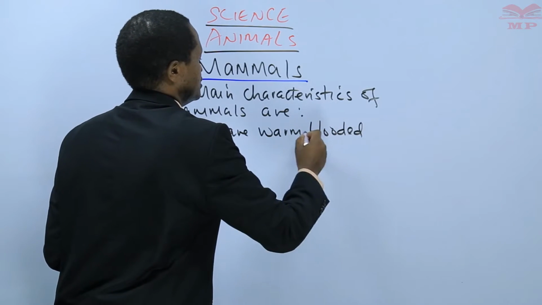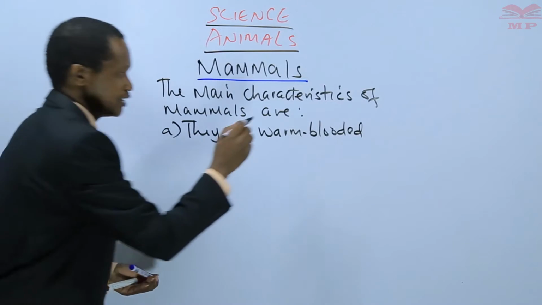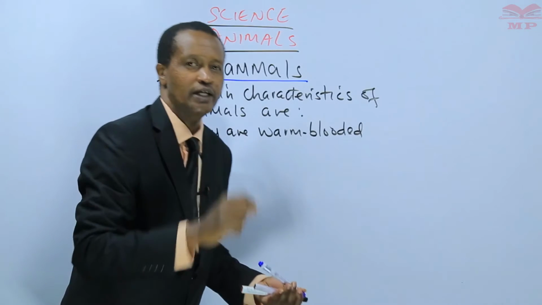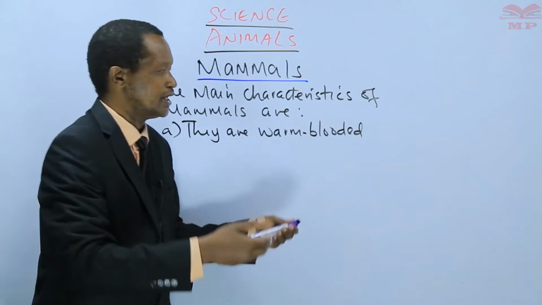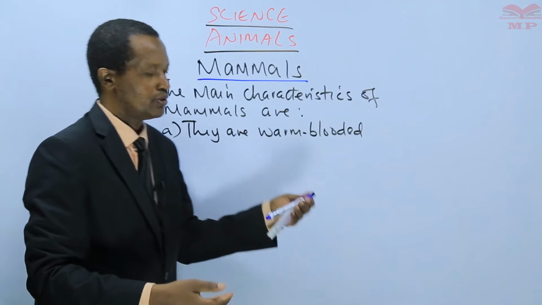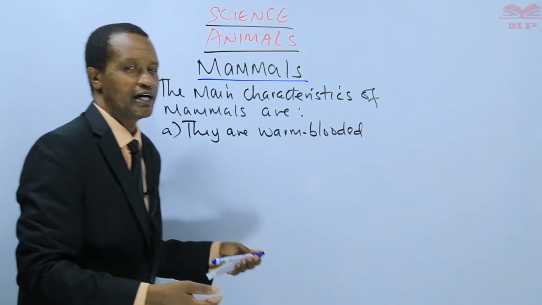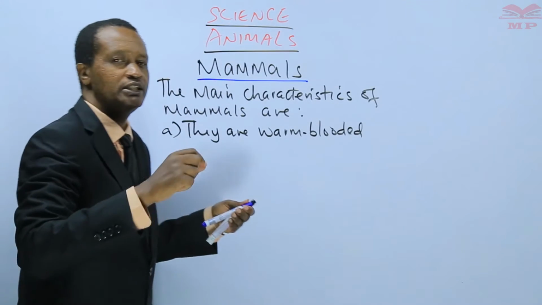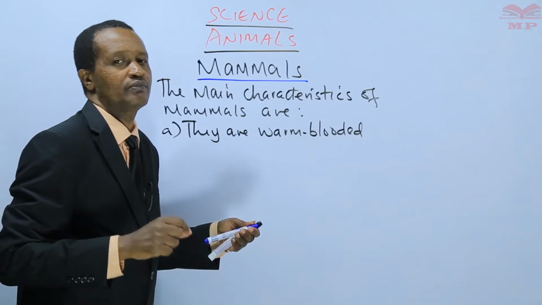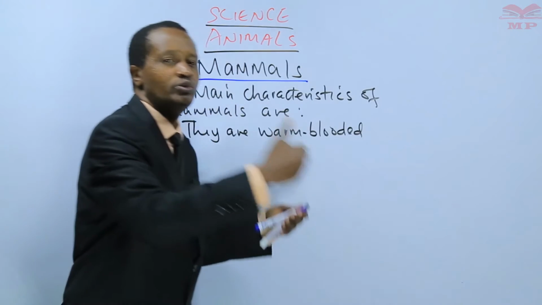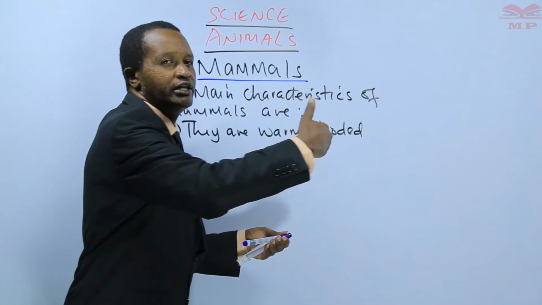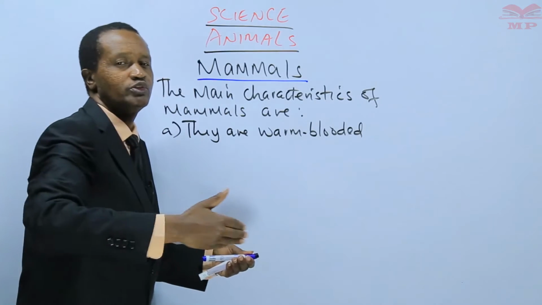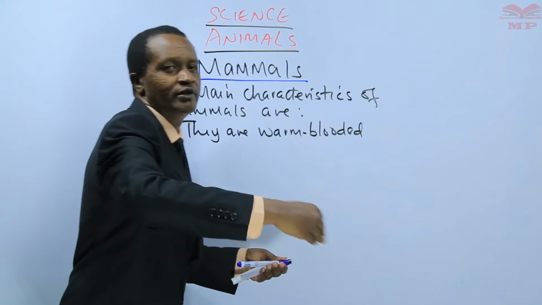I just explained the meaning of warm-blooded, learners. We say that warm-blooded animals are animals whose body or blood temperature does not change with change in the surrounding. Their blood temperature does not change with the change in their surrounding.